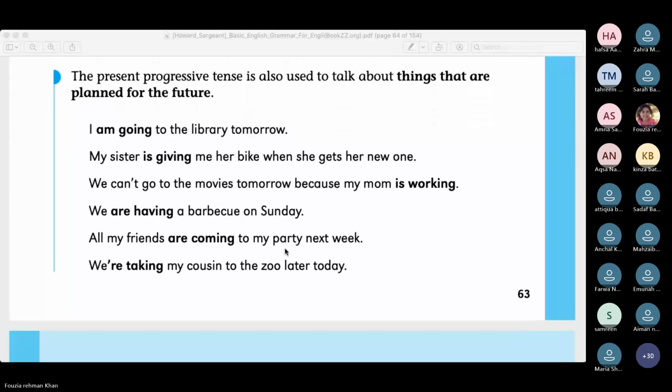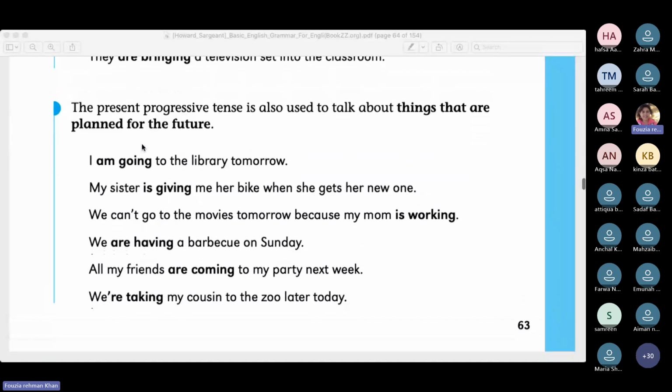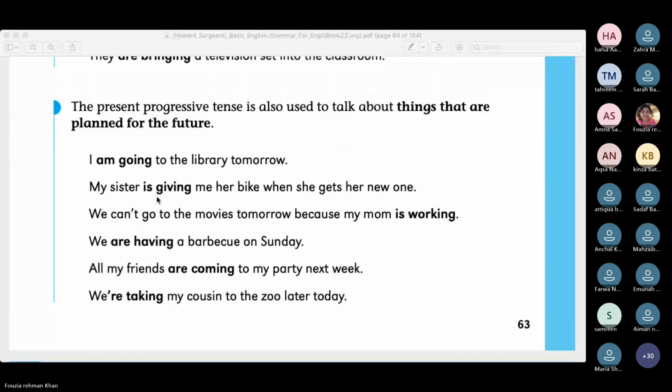Right. See, here the tense itself does not refer to the future. This is all present continuous tense or present progressive tense. But what tells you about the future is an additional word, or two. For instance, here it is tomorrow. And here it is the whole sentence. Here it is tomorrow. Here it is Sunday. Here it is next week.